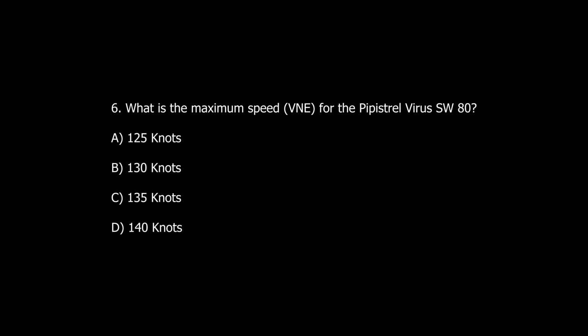Question number 6. What is the maximum speed, VNE, for the Pipistrel Virus SW-80? A. 125 knots. B. 130 knots. C. 135 knots. D. 140 knots.